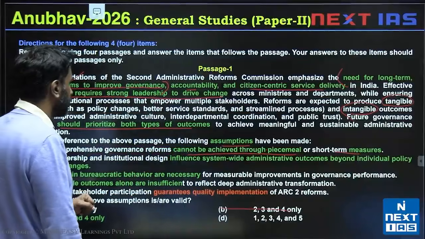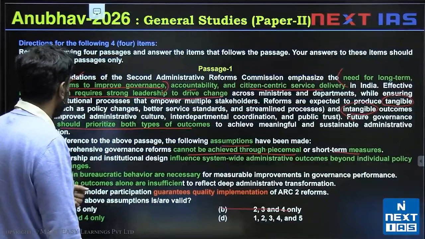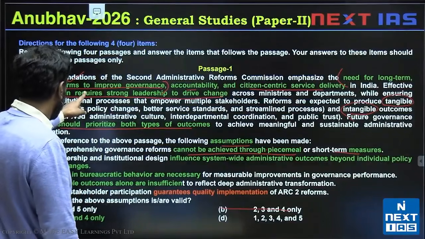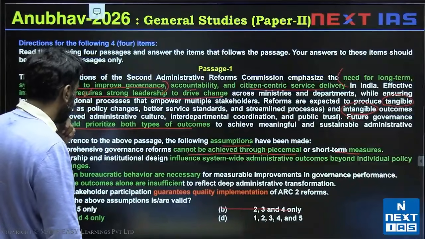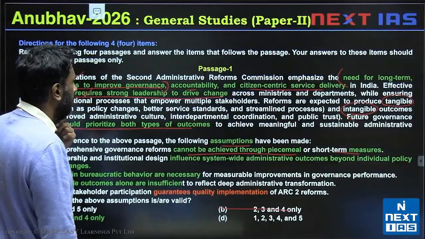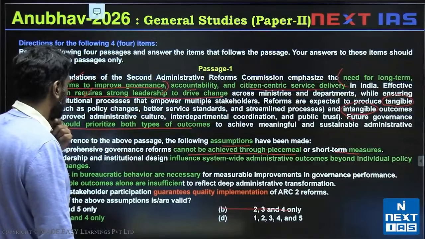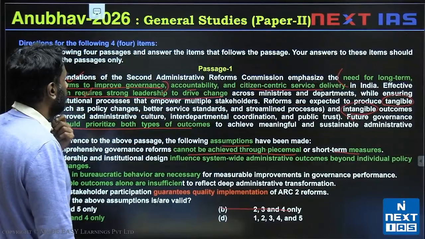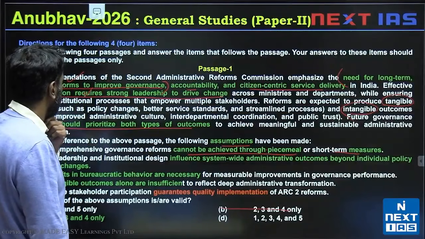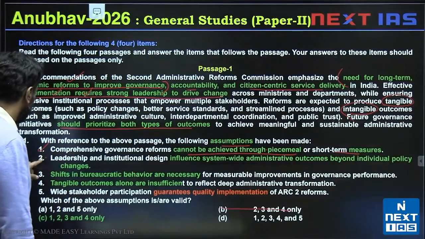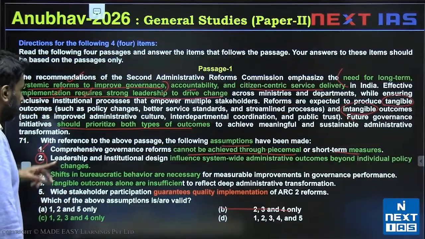2, leadership and institutional design influence system-wide administrative outcomes beyond individual policy changes. So leadership and institutional design, effective implementation and leadership, these influence system-wide administrative outcomes beyond individual policy changes. So okay, let's put 2 aside. 2 is by the way present in every option, but generally let's put 2 aside for me to explain.